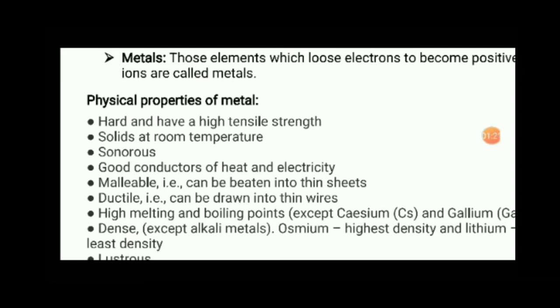We can take the example of gold and silver. They are ductile because they can be drawn into thin wires, like the golden or silver chains we wear. Or you can take the example of copper, the electricity wires that are made of copper. Copper is a metal and it has the property of ductility, so it is drawn into thin wires.